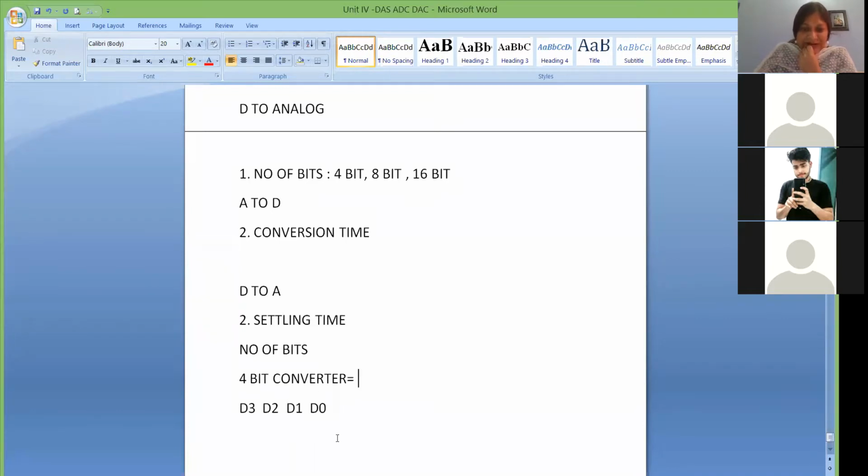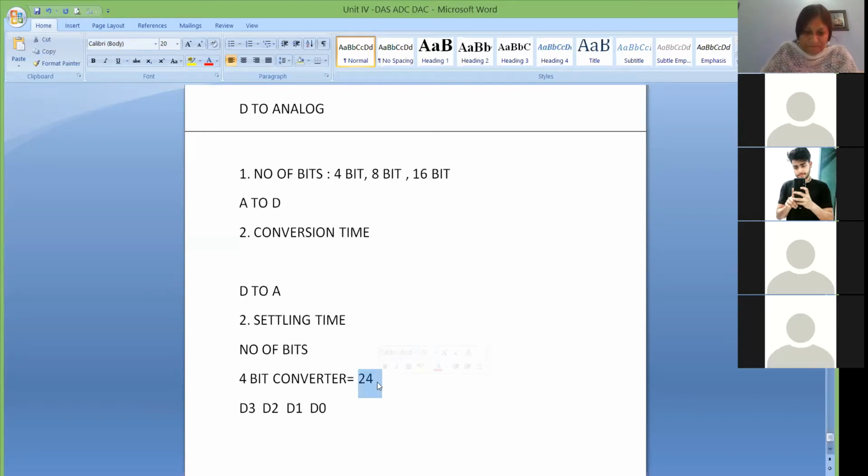This is binary data, digital data. And if you use a 4-bit converter, then how many levels will there be? 16. Yes, 16. Good. 2 raised to 4, that means 16. Good. And if you have, let's say, 8 bit, then